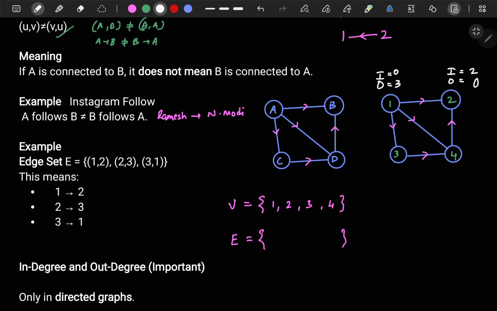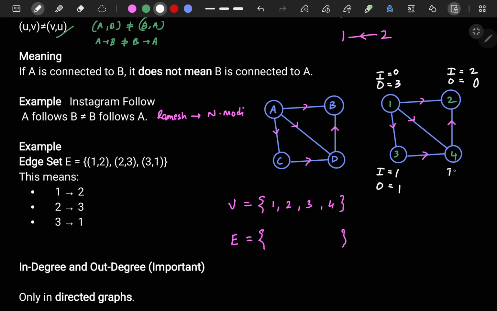Similarly, here I and O. How many incoming edges are there for 3? You can see this is an incoming edge. Is there any other incoming edge? No. So 1. And how many outgoing edges are there? This is an outgoing edge for 3. So you can clearly see there is 1.